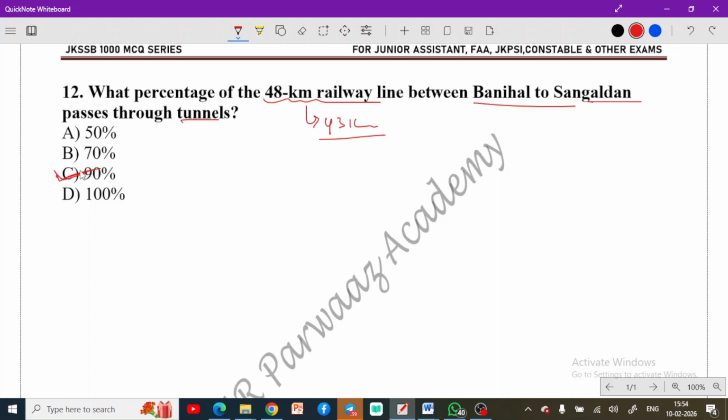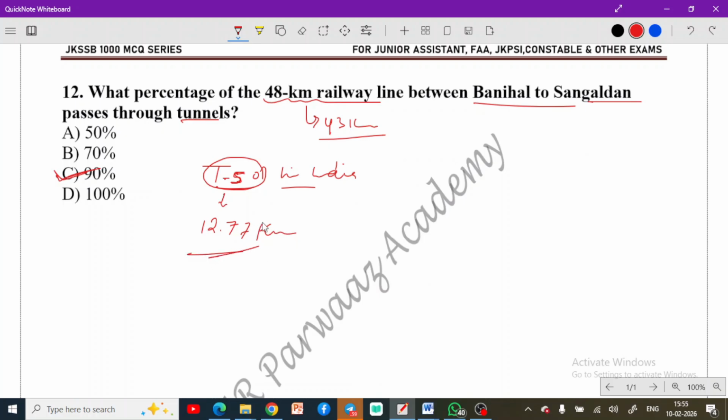You have to remember this. This section also includes the longest transportation tunnel, T50, in India. Longest railway transportation tunnel in India, that is T50. This is nearly about 12.77 kilometers. So this fact is also important. Remember this fact as well.